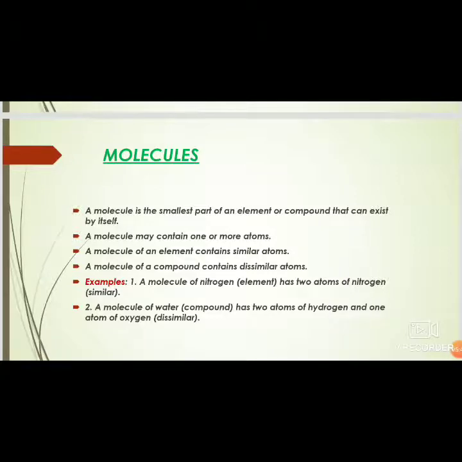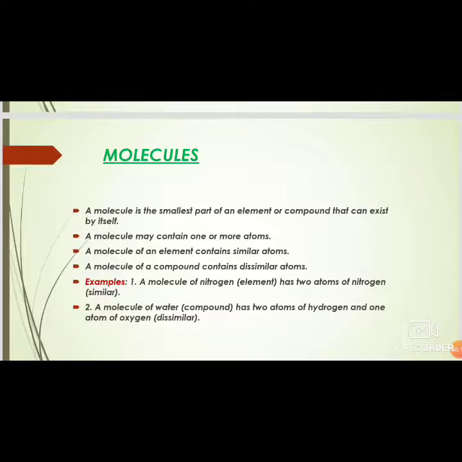These groups are called molecules. So the molecule is the smallest part of an element or compound that can exist by itself. A molecule may contain one or more atoms, and these atoms might be similar or dissimilar.